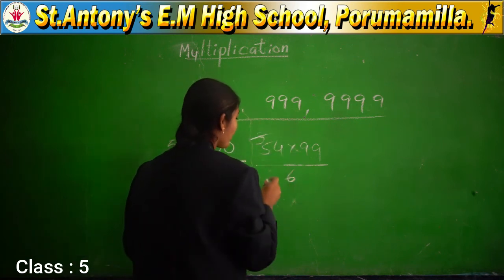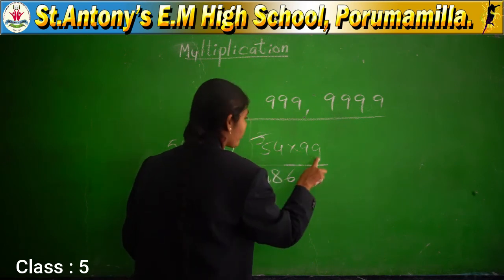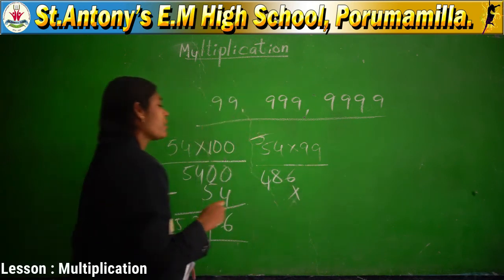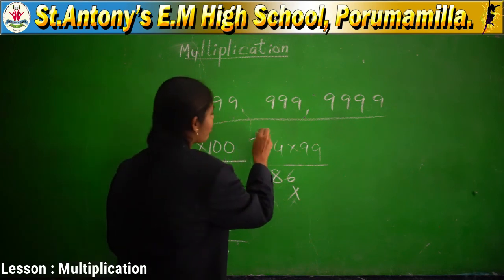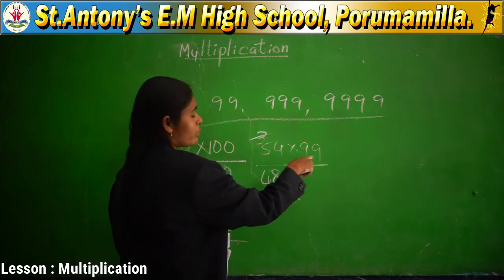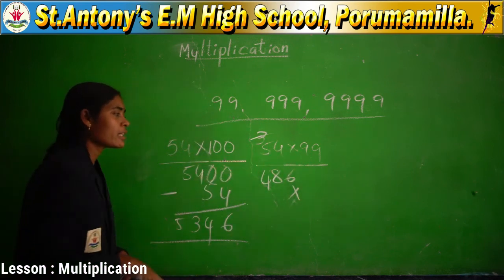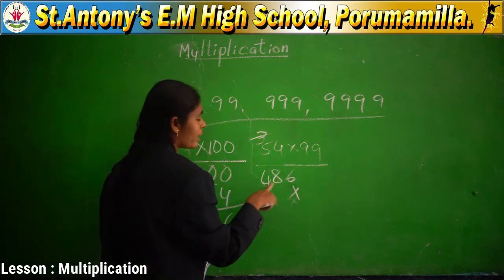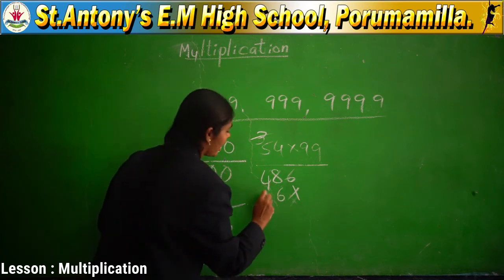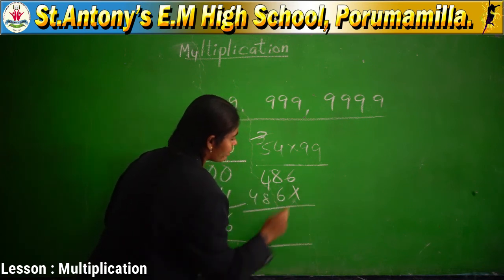9 5s are 45 plus 3, 48. With one digit you completed, make it into the ones place and strike out the carry number. Same number, both are the same digits, 9 and 9. If you do it again with 9, same number 48, you will get 6, 8, 4 and find out the answer.